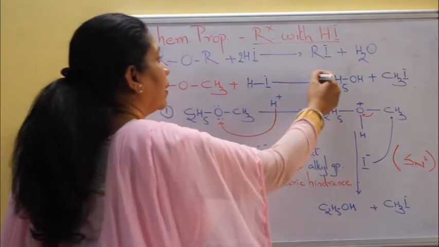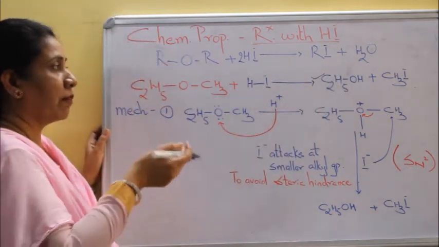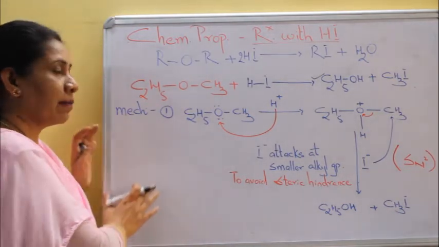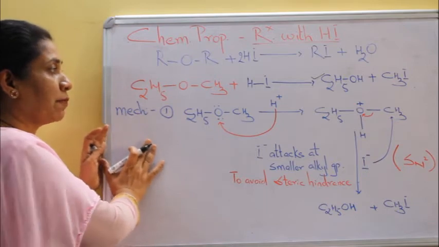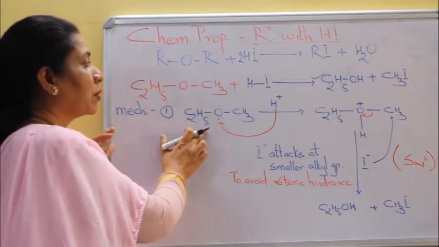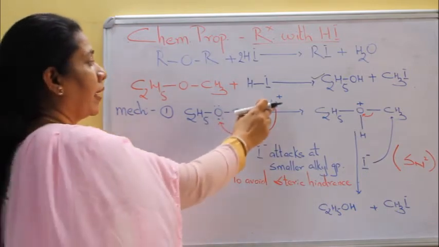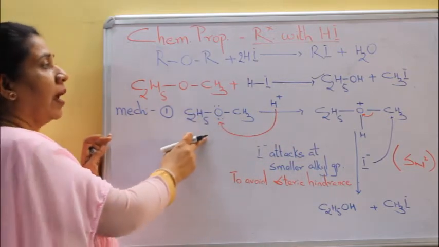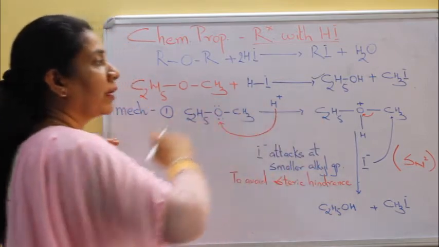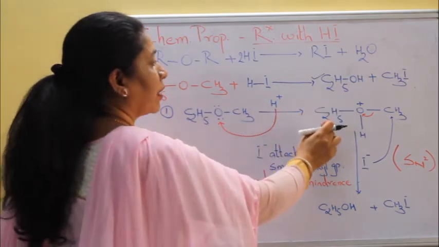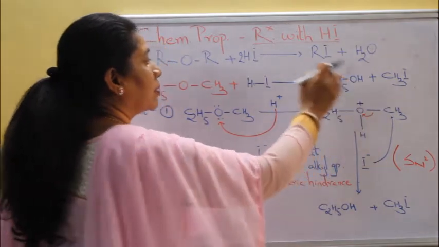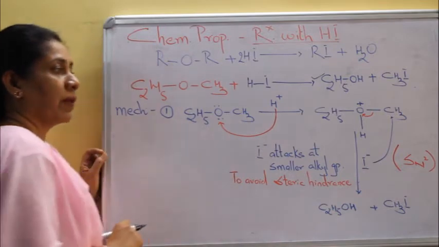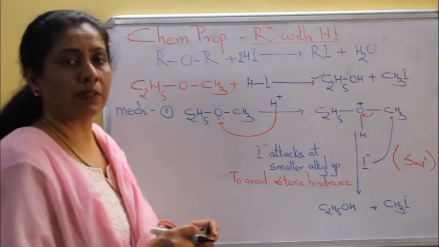Now, why only these products are formed? Why not methanol and ethyl iodide? That we'll understand with the help of the mechanism. The first step of the mechanism is protonation of ether. So the H plus attacks on oxygen, which is electron rich, and we get formation of protonated ether, C2H5, CH3, H, oxygen with a plus charge. Second step is attack of I minus. Now this step is important.